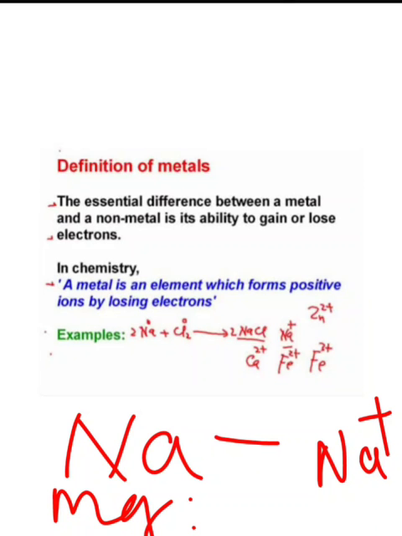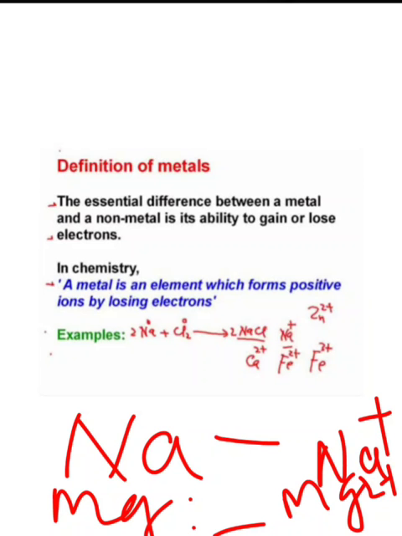Magnesium has two electrons in its outermost shell and will lose the two electrons to attain an octet and form the Mg2 plus ion. That is a positive ion, known as a cation. So the element which loses electrons and forms a positive ion is known as a metal.